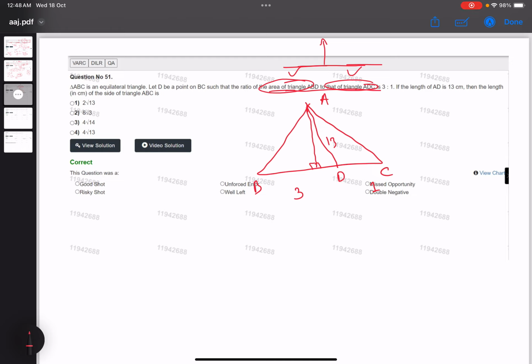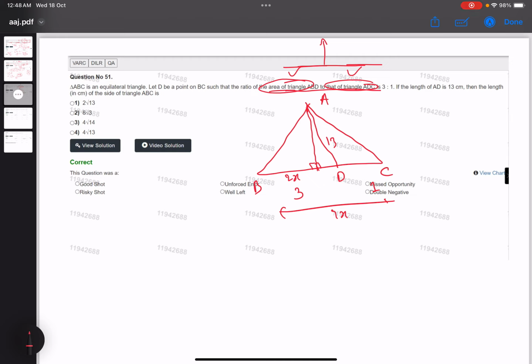This will be a perpendicular bisector. Suppose this complete side is 4x. So this half will be 2x and this complete will be 2x. And we know that AD is to DC is 3:1. This complete is 2x and this particular part is x. So this will be how much? This will be x.